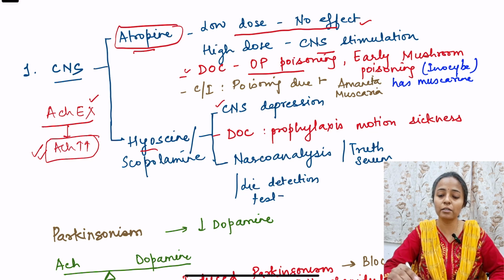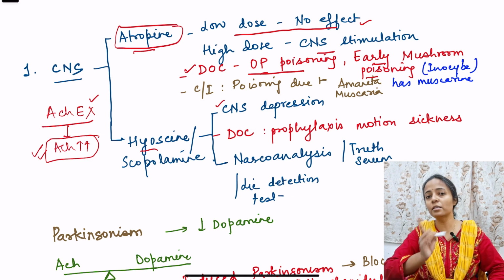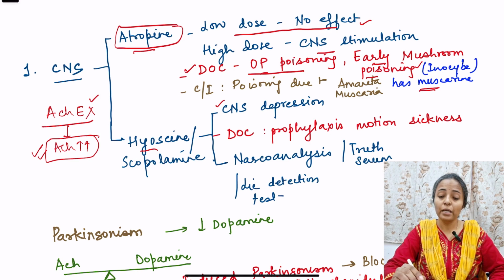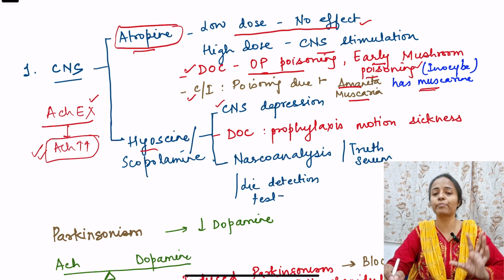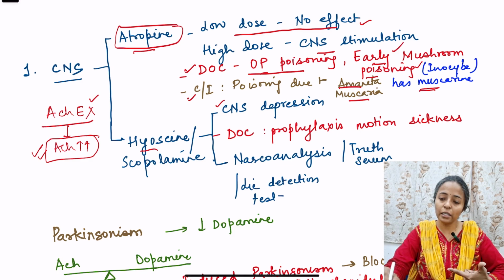So atropine, remember, is a drug of choice for OP poisoning and also for early mushroom poisoning, because this early mushroom poisoning occurs due to a mushroom species, Inocybe, which has muscarine-like property. This also I have dealt with in my video on cholinergics, okay. So that is the second thing. But atropine is contraindicated in poisoning due to another mushroom, Amanita muscaria, because this has opposite effects. Okay, this I will deal with in my video on mushroom poisoning separately. But remember that for OP poisoning and early mushroom poisoning, the drug of choice is atropine, right?